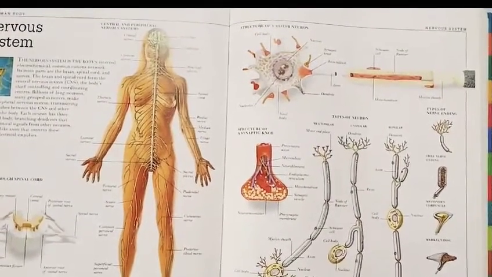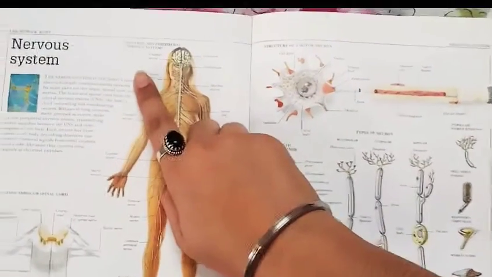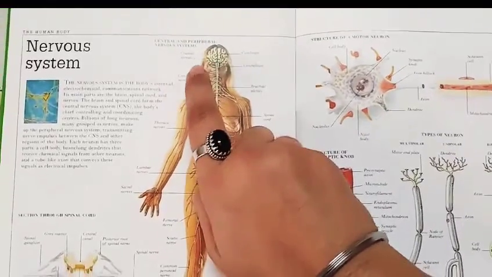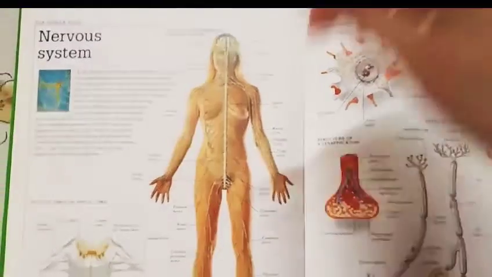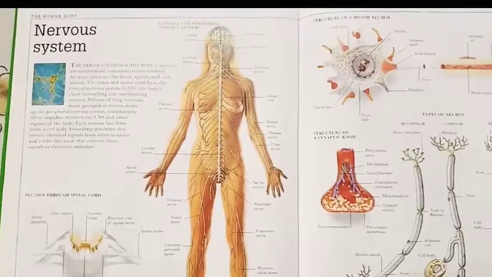Here two types of nervous system are mentioned. The first one is the central nervous system and the second one is the peripheral nervous system. Okay, so these are the two types of nervous systems in our body.